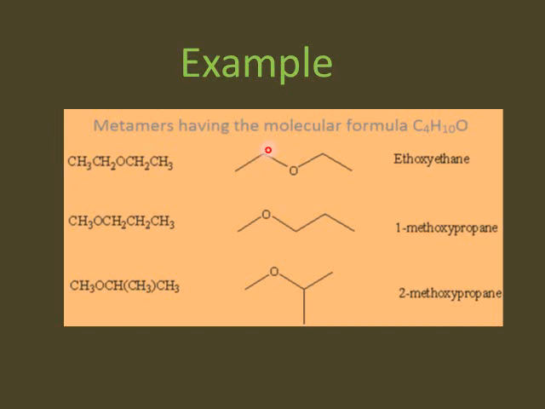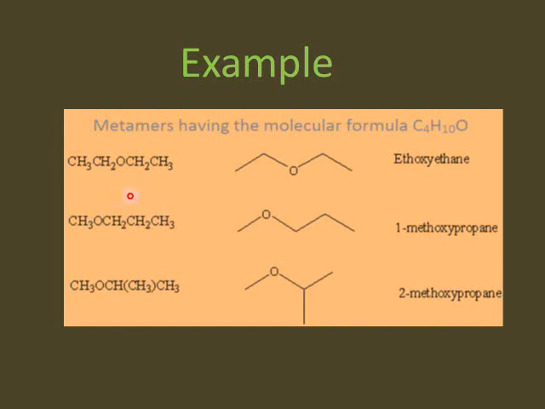This is an example of metamers. Now I have taken a 4 carbon chain. You can count them. In the first compound 1, 2, 3 and 4. Similarly, in the second compound 1, 2, 3 and 4. And in the third 1, 2, 3 and 4. So the carbon number is not changed.